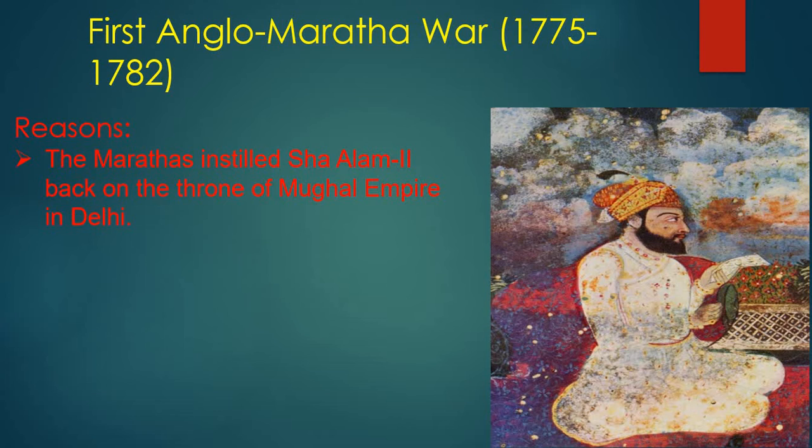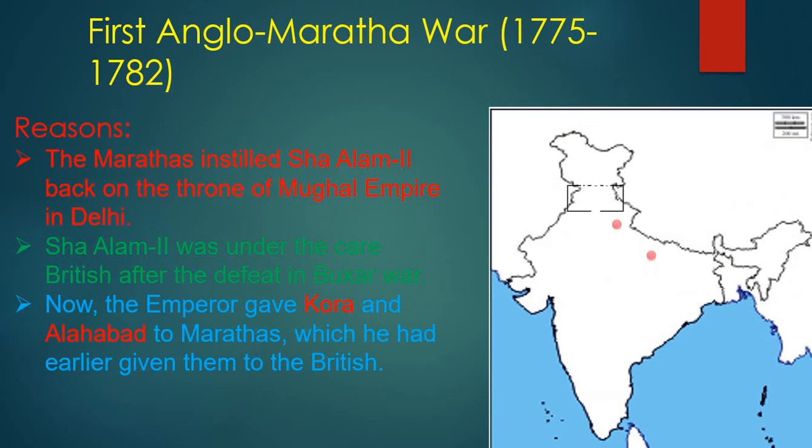So here the first reason is that the Marathas insisted Shah Alam II get back on the throne of the Mughal Empire in Delhi. And Shah Alam II was under the control and care of the British after the defeat in the Buxar War, as I said earlier. The emperor, Shah Alam II, had given two important places, Kora and Allahabad, to the British during the Buxar War.